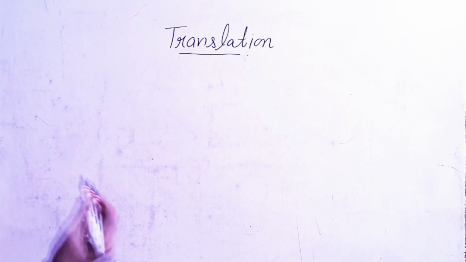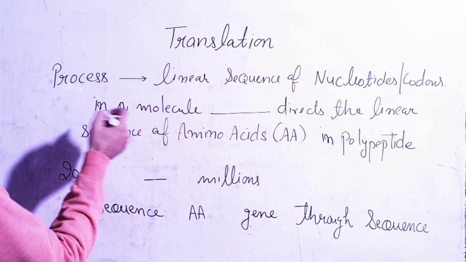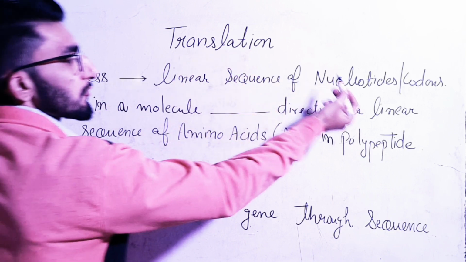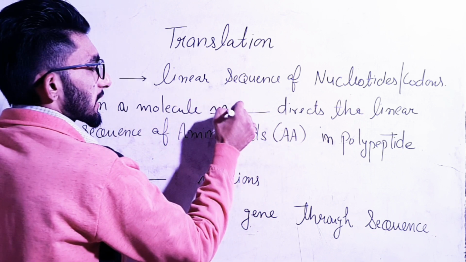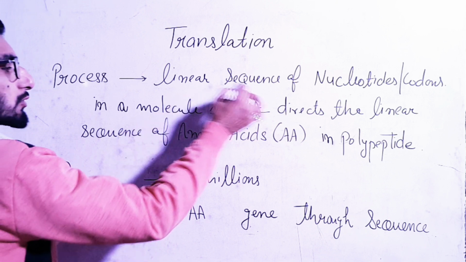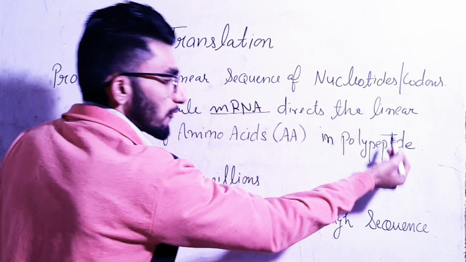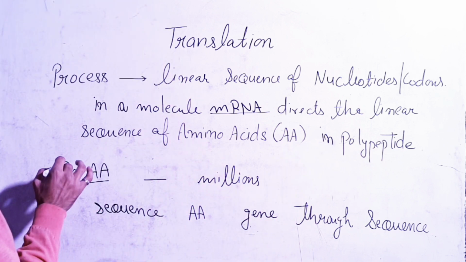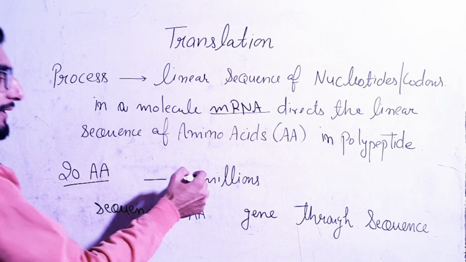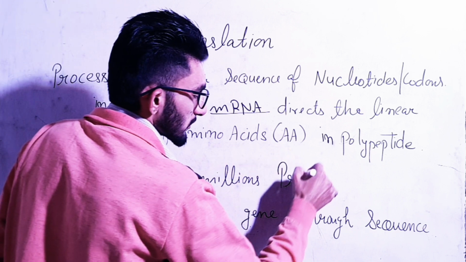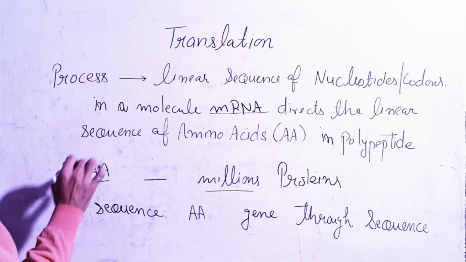So here we are going to start the topic translation. So what is translation? This is the process in which a linear sequence of nucleotides or codons in a molecule known as messenger RNA or mRNA, ठीक है, so the molecule mRNA will direct the amino acids into a particular type of polypeptide. Clear? So there are 20 types of amino acids which take part in translation, ठीक है, and billions of proteins are formed from these 20 amino acids.